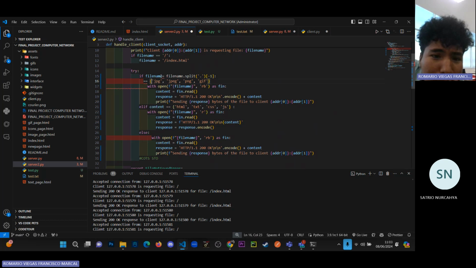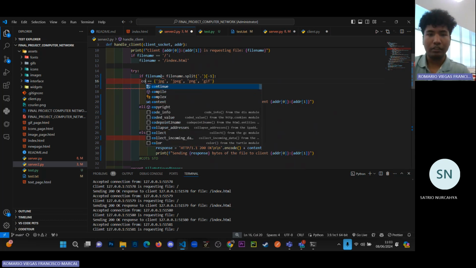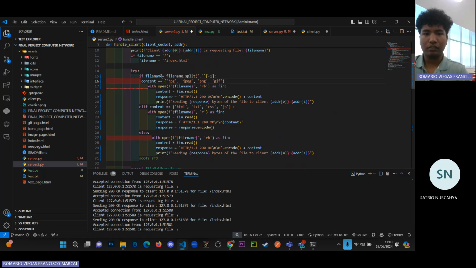Bentar. Konten kan? Dua-dua ini. Sama dengan with open file name as fin, ya benar.